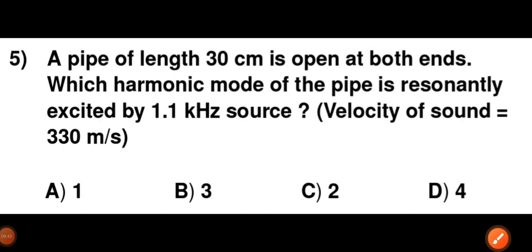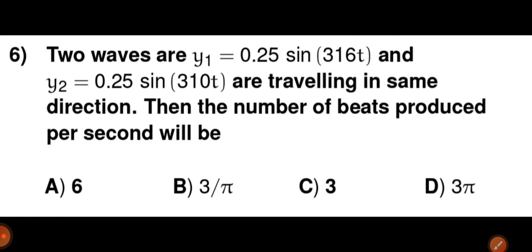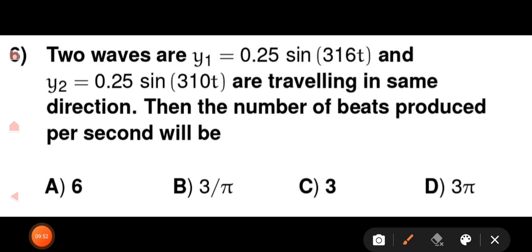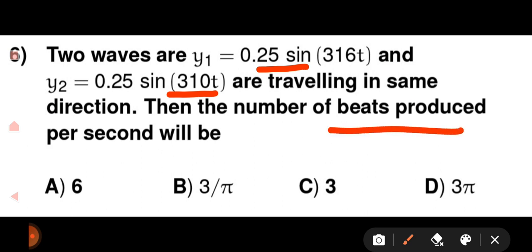Now we'll move to question number 6. Question number 6 says that two waves y1 is equal to 0.25 sin 316t and y2 is equal to 0.25 sin 310t are traveling in the same direction. Then the number of beats produced per second will be?